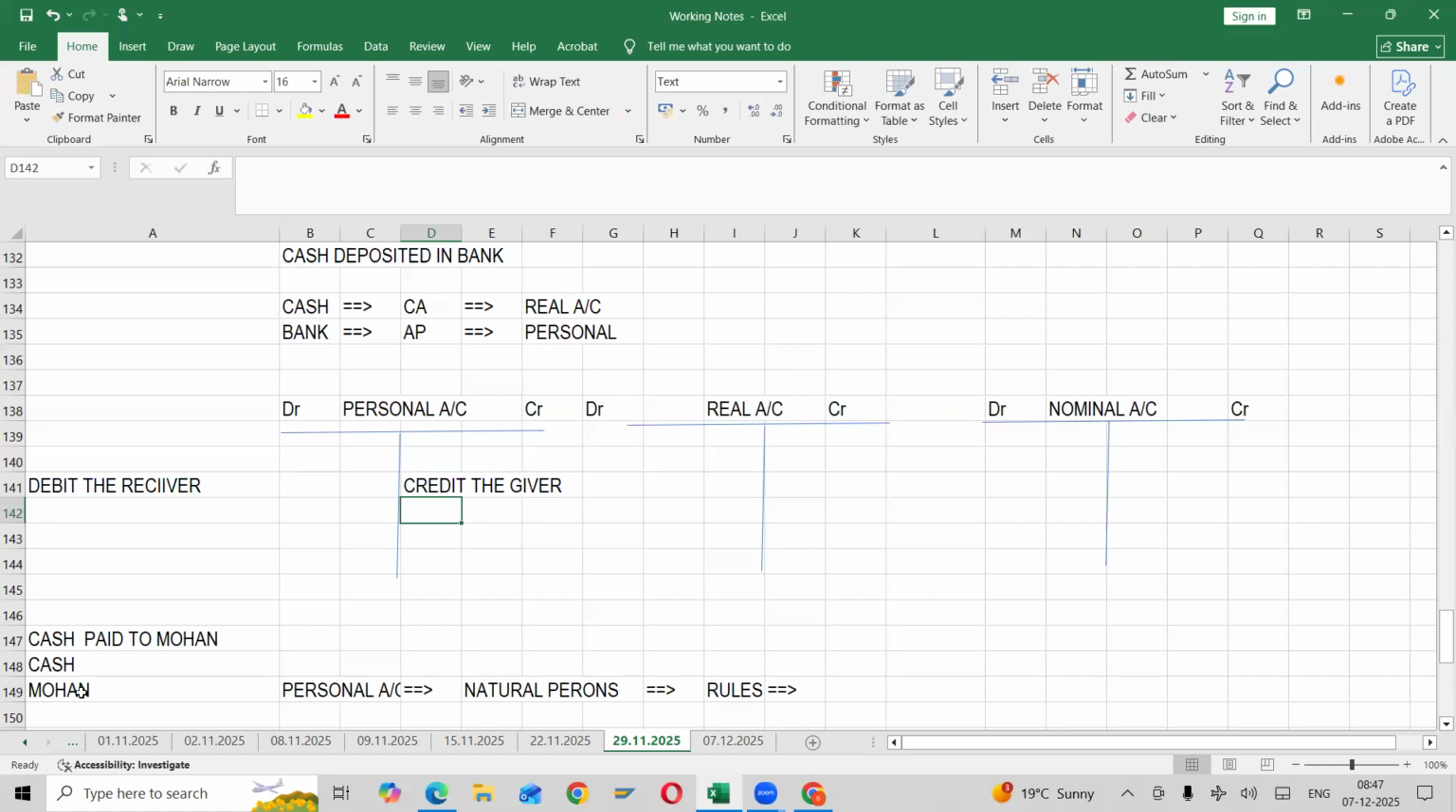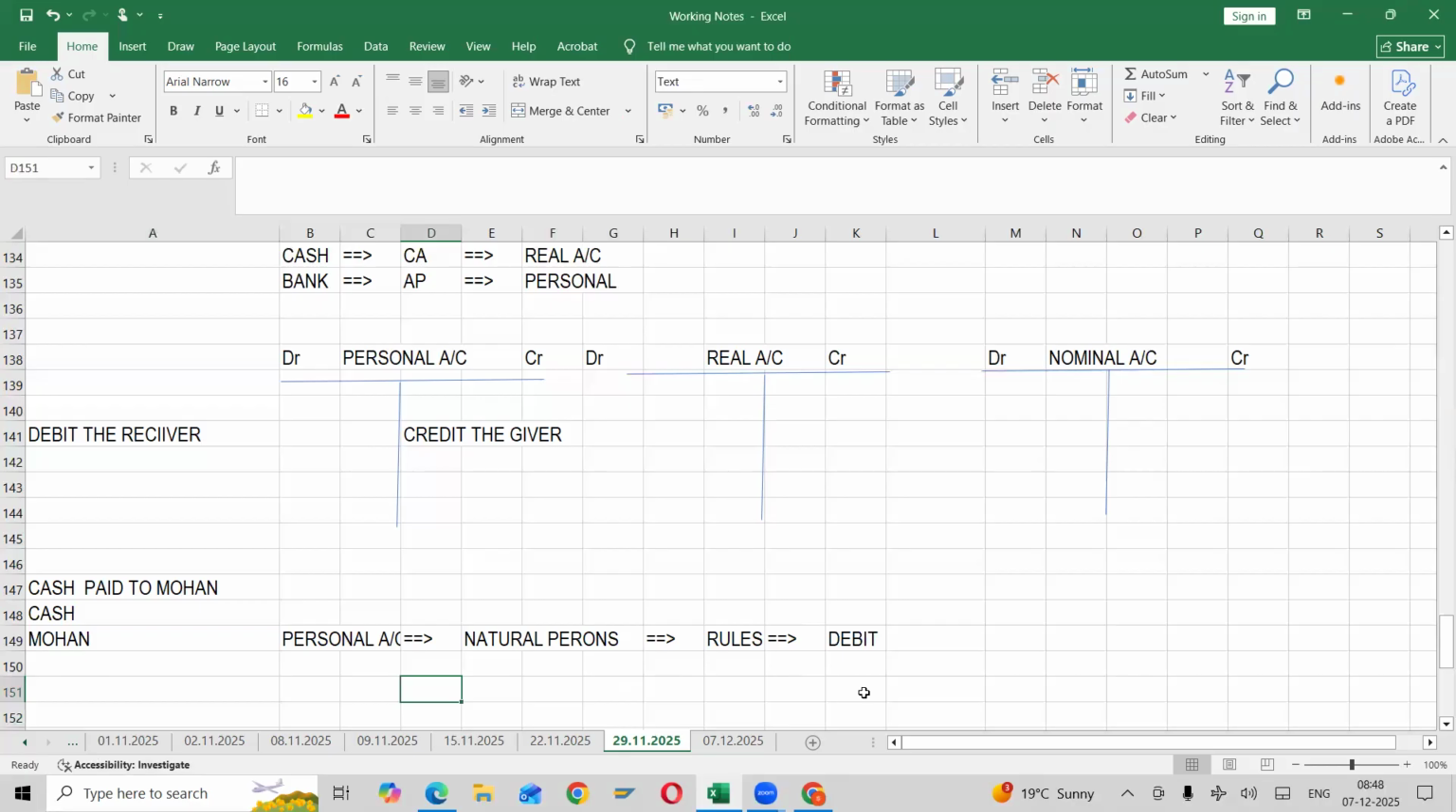So for example, here Mohan. Cash paid, who is paying? We are paying, the business is paying. So cash paid to Mohan. Is Mohan a receiver or a giver? Receiver. So do we need to debit him or credit him? Debit. We need to debit him.